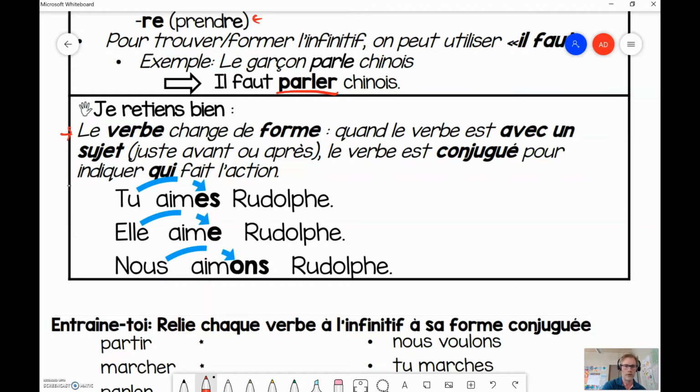So, looking down here, tu aimes Rudolph. Elle aime Rudolph. Nous aimons. So, you like Rudolph. She likes Rudolph.